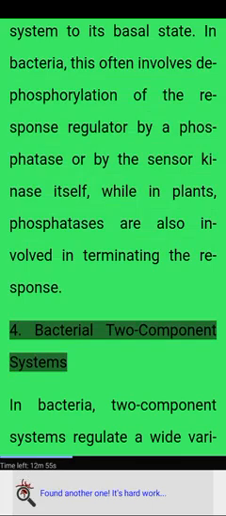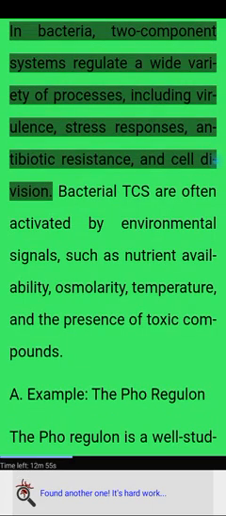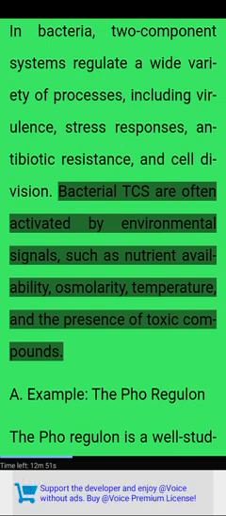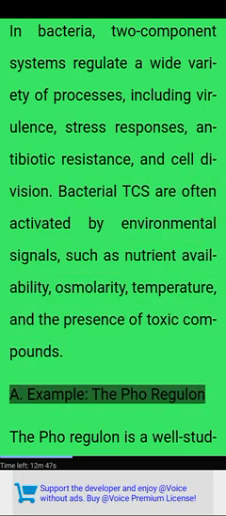4. Bacterial two-component systems. In bacteria, two-component systems regulate a wide variety of processes, including virulence, stress responses, antibiotic resistance, and cell division. Bacterial TCS are often activated by environmental signals, such as nutrient availability, osmolarity, temperature, and the presence of toxic compounds. An example, the Pho regulon.